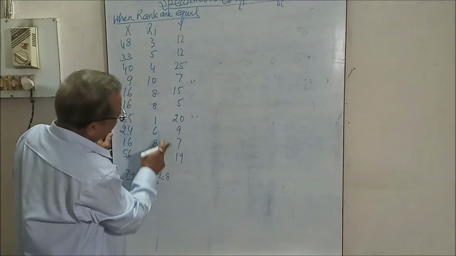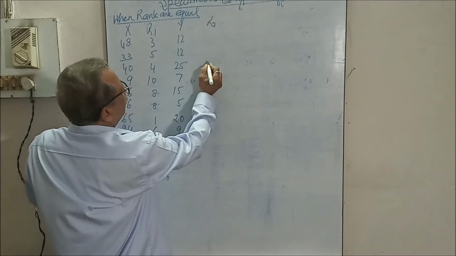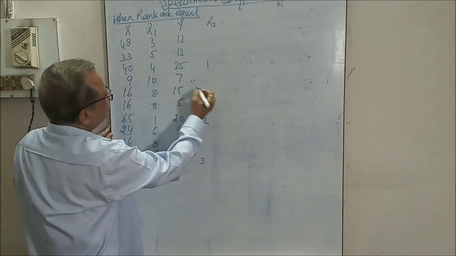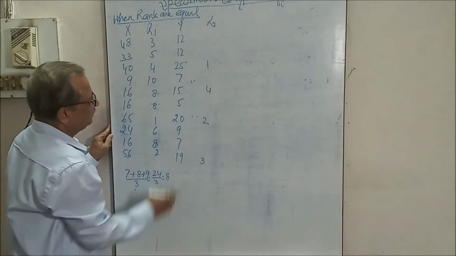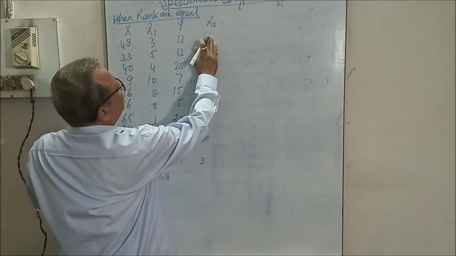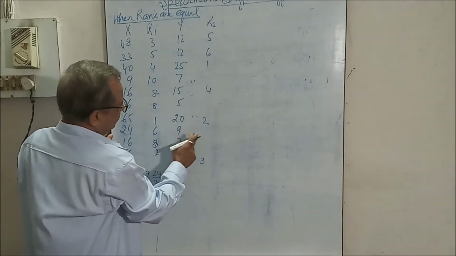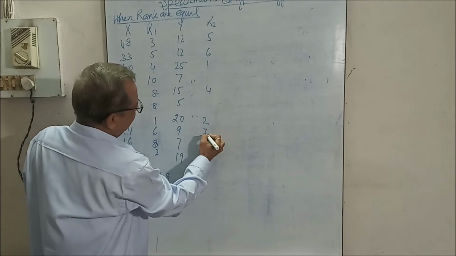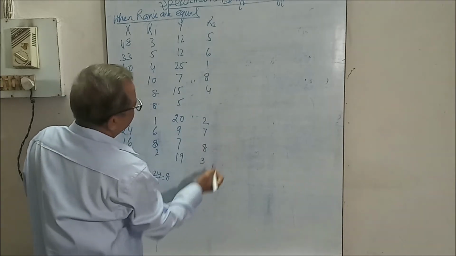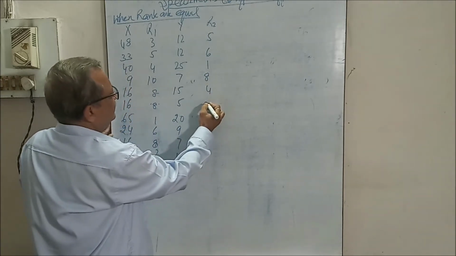The highest marks in y is 29, rank 1; 25 gets 2; 22 gets 3; 15 gets 4; 12 and 12 get 5 and 6; then 7, 7 get 8 and 9; and this is 10.